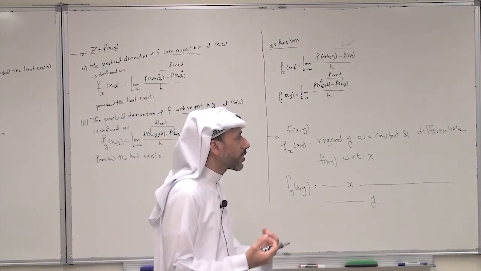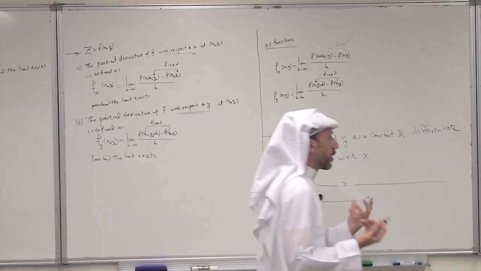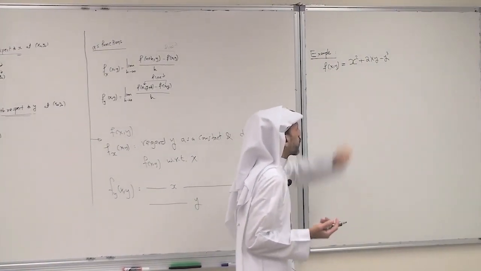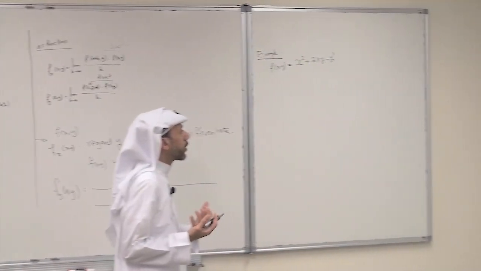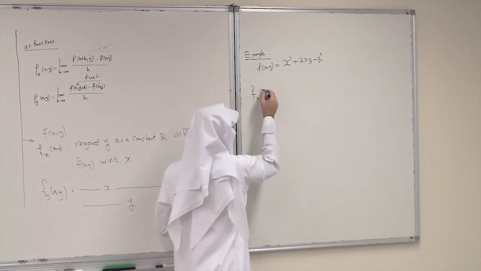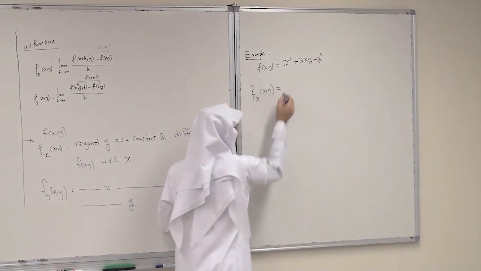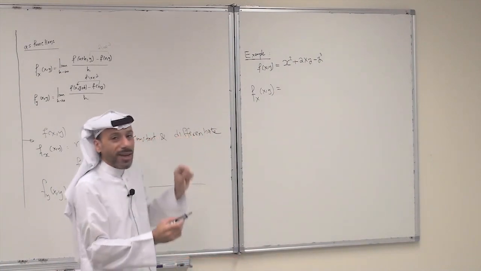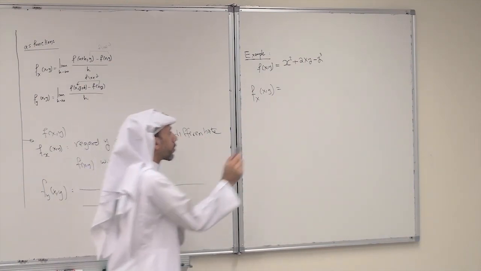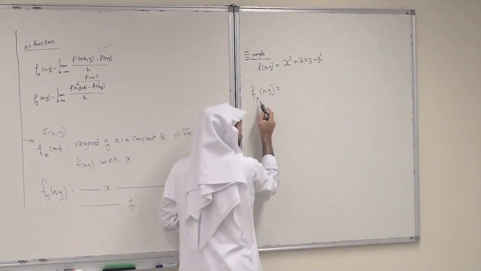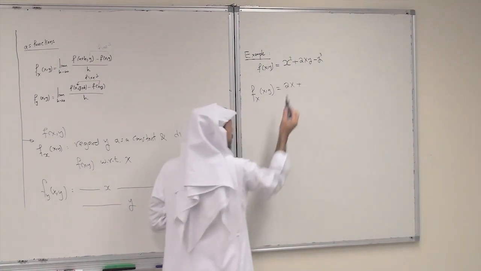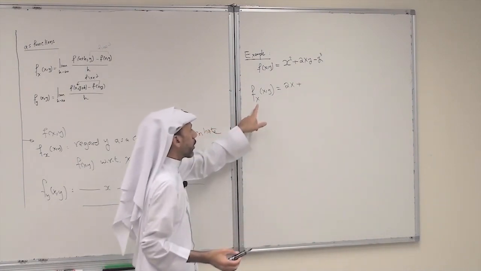So let's see, just as an example, how to compute partial derivatives. Consider the function f of x, y equals x squared plus 2xy minus y cubed. I want to find the partial derivative of f with respect to x at x, y. So here I look at y as a constant and differentiate each term looking at y as a constant. The derivative of x squared with respect to x is 2x, plus the derivative of 2xy with respect to x.